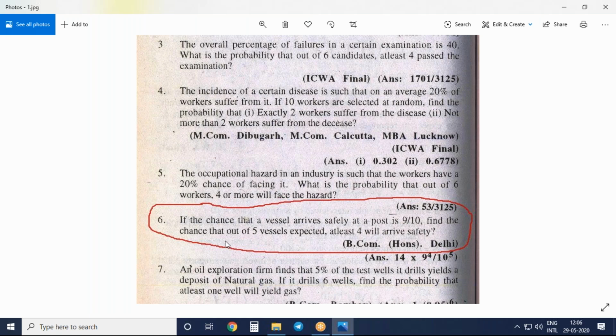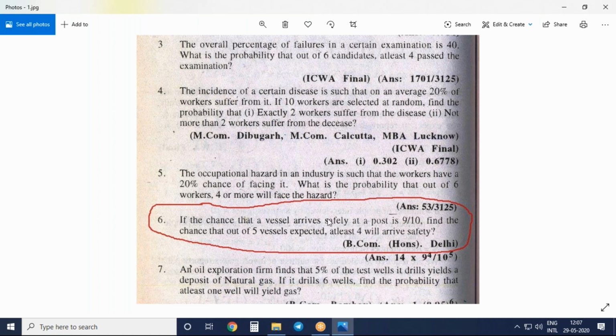It's an easy problem. Yesterday I told you an important thing when you are solving a problem. First, what you need to observe in the question is whether the given information and the question that is asked are the same or not. Here the given information is the chance that a vessel arrives safely at a port is 9 by 10. Find the chance that out of 5 vessels, at least 4 vessels will arrive safely. So arrive safely, arrive safely.